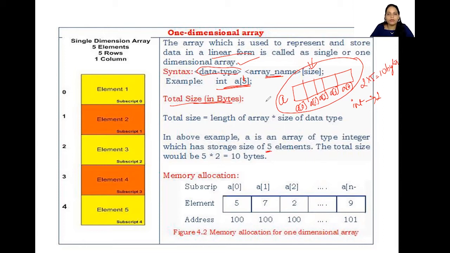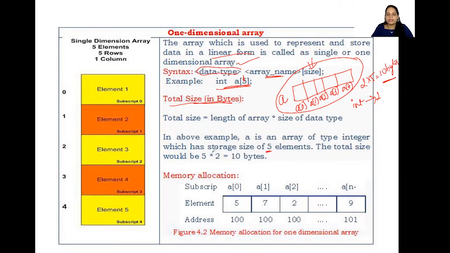Similarly, if you are writing float, you should know what the size of float is. If you are taking character, you should know what the size of character is, etc. Depending on that, we are going to multiply by the size of whatever data type you are using. So how much space each element takes, multiplied by the size of the array, gives the size of that entire array taken in the memory, right?